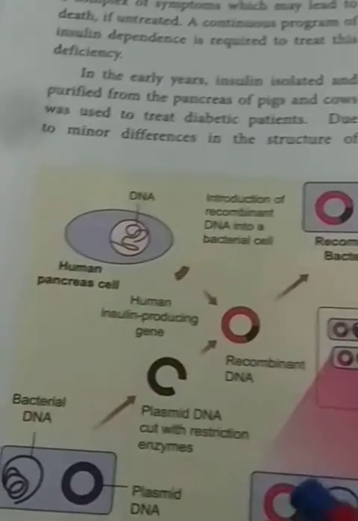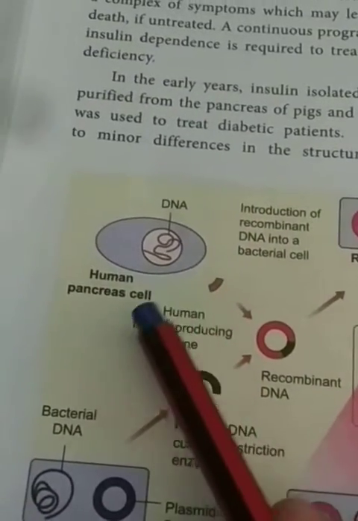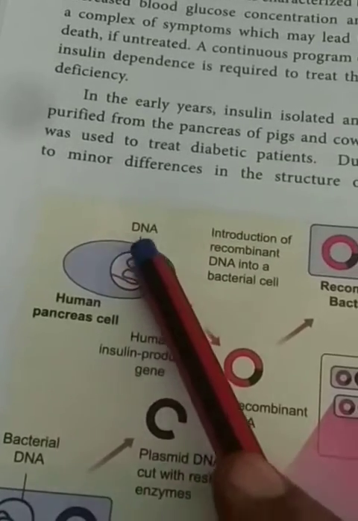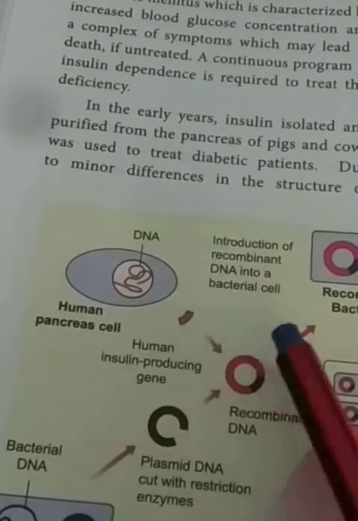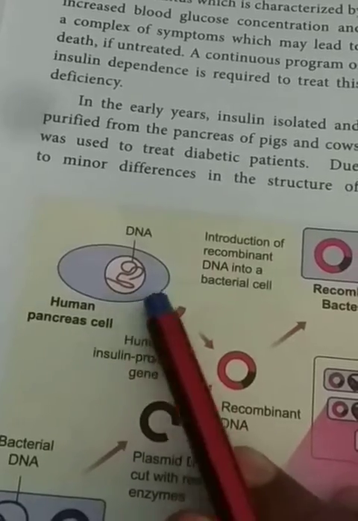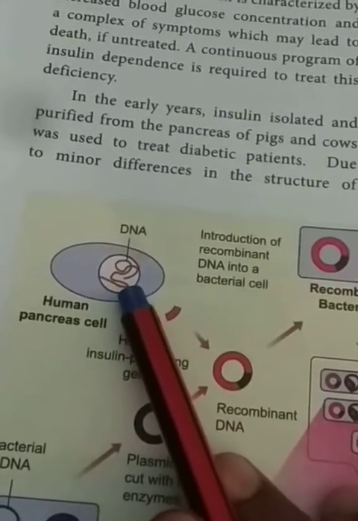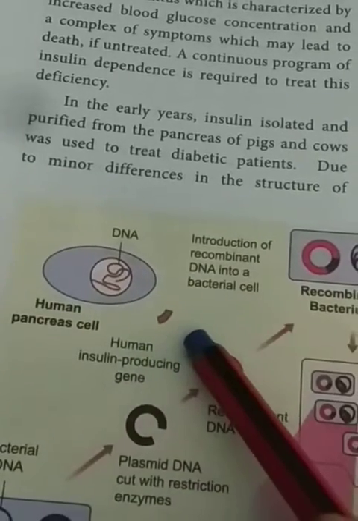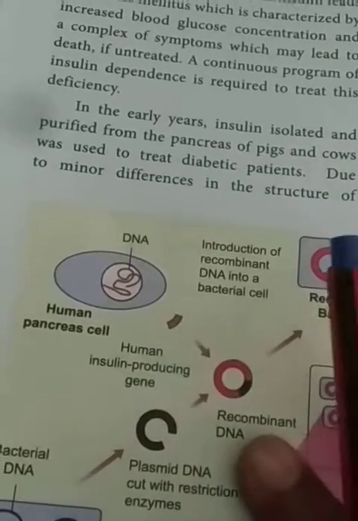Okay, students, see this picture. This is the human pancreas. Pancreas cell. Inside the cell DNA is present. So that DNA has the gene responsible for producing human insulin. That gene is removed as a segment with the help of restriction endonucleases.